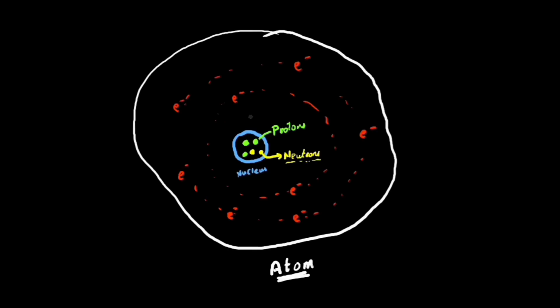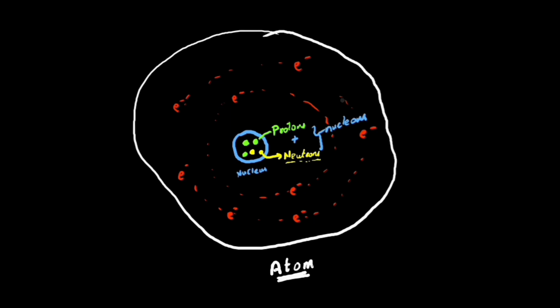Then you have the neutron. Neutrons are the neutral particles which are present in the nucleus. And the protons and neutrons together are called the nucleons, because they are present in the nucleus, right? Proton is present in the nucleus and the neutrons are also present in the nucleus. But electrons are present outside. So electrons are not nucleons. Protons and neutrons are the nucleons.